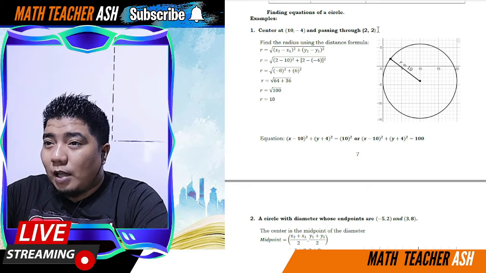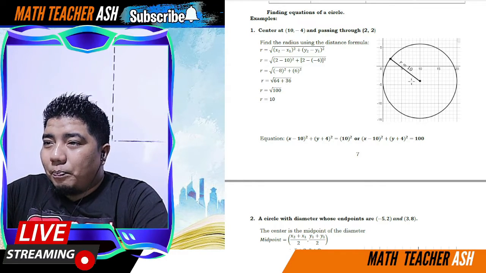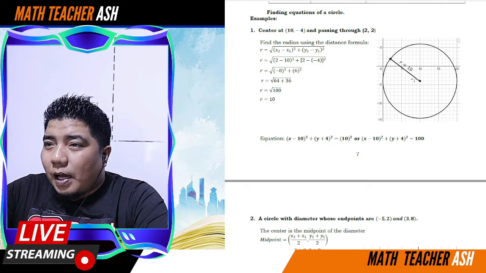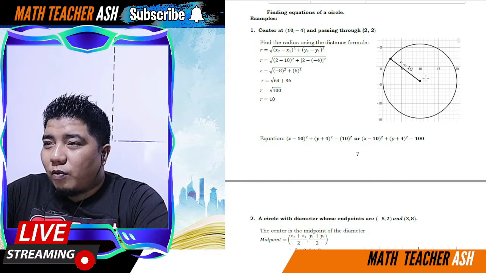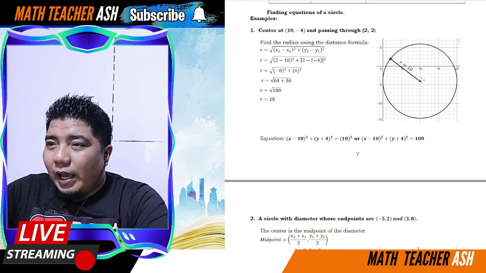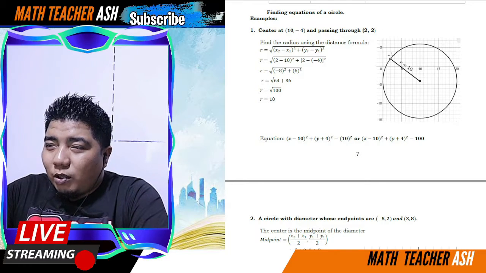2, positive 2 pala, sorry. So, of course, passing through, no? Okay, find the radius using the distance formula. So, of course, given ang center, ito yon 10, negative 4. And then, yung passing through niya is the 2, 2.